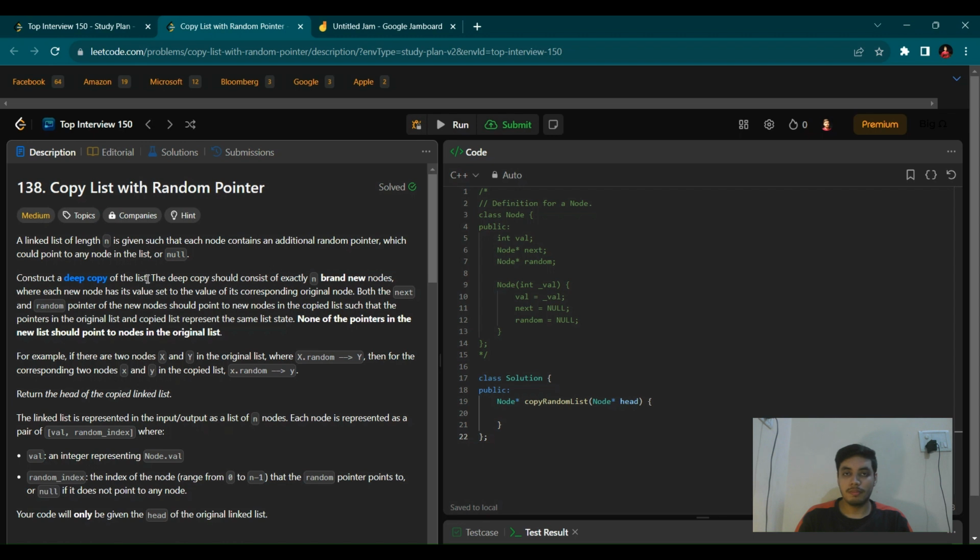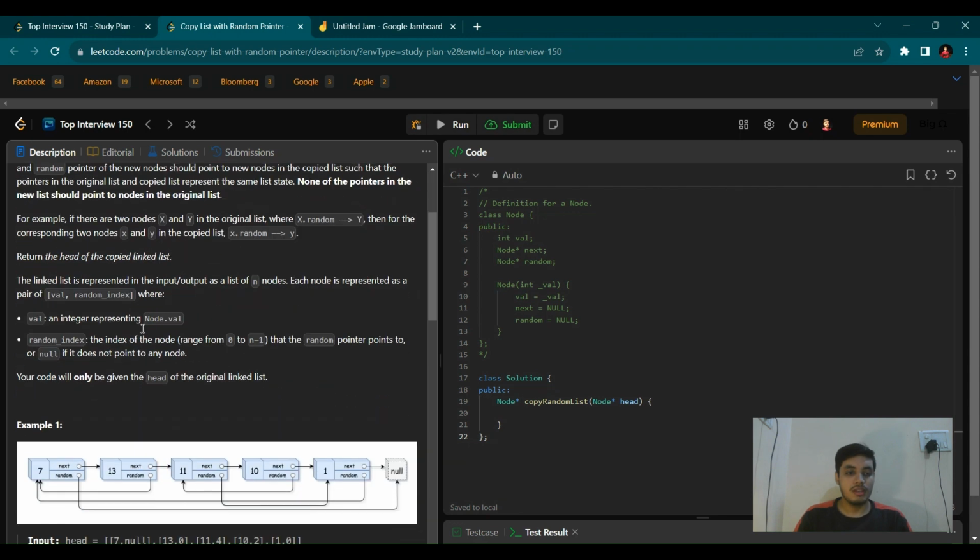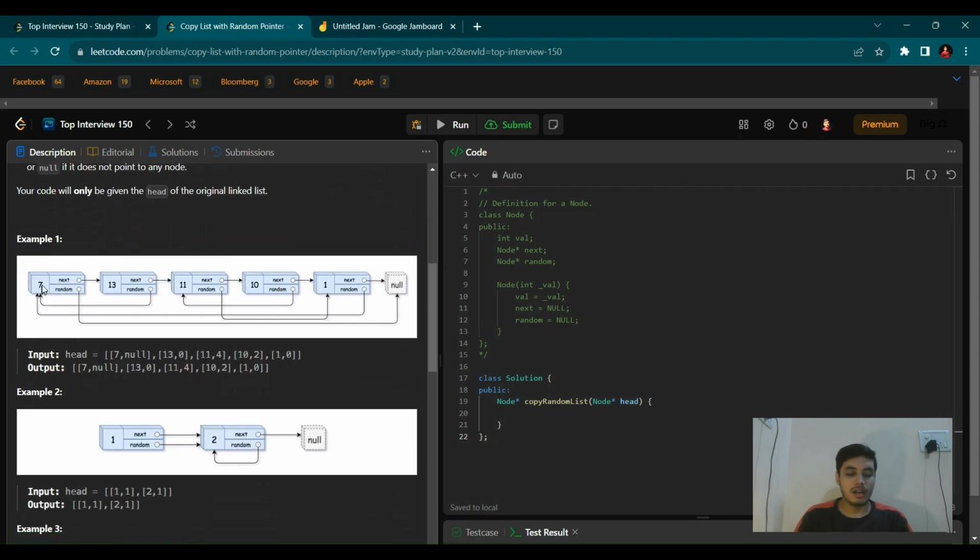That means we have to create a new list having the exact same values and same connections which are present in the previous one. Here in the example, you can see the type of list we have been given. That means we have three values. First, we have the value of the node. Next, we have a next pointer and a random pointer. In a doubly linked list you have two pointers, and similarly here we have two pointers. One is next and the second is random, but this random pointer is acting differently than in a doubly linked list.